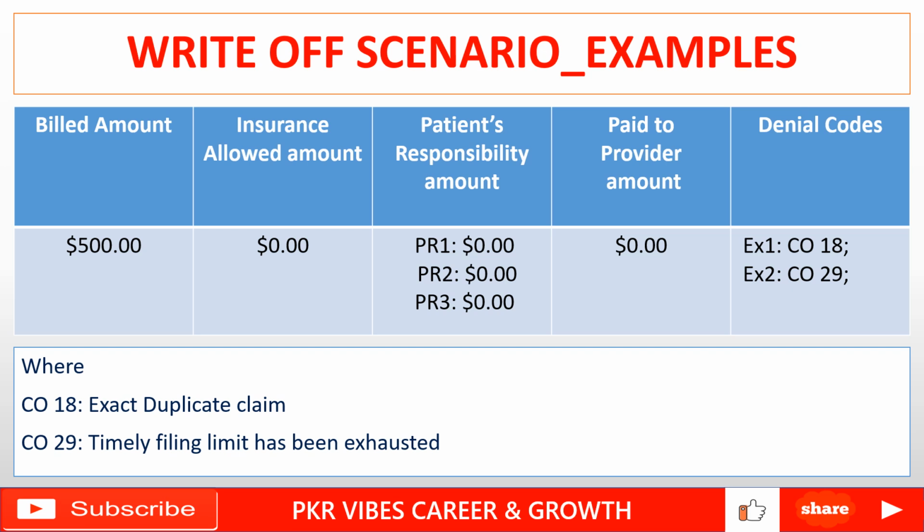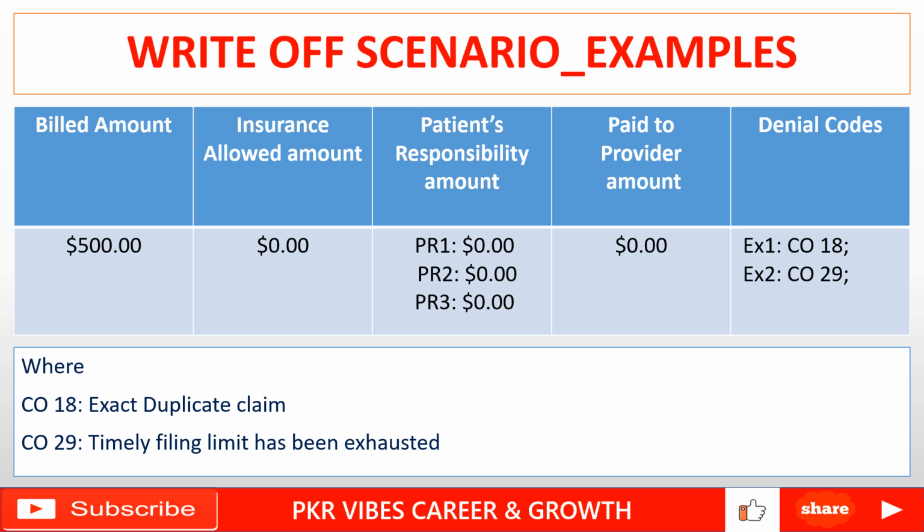So at that time, the insurance does not allow any amount on that particular claim, whatever you billed to the insurance after timely filing. So we have to understand that here our doctor will not get any payment because insurance has not allowed any amount. The reason will also be provided for why they did not allow that particular claim. So this is also one of the examples of the write-off scenarios.